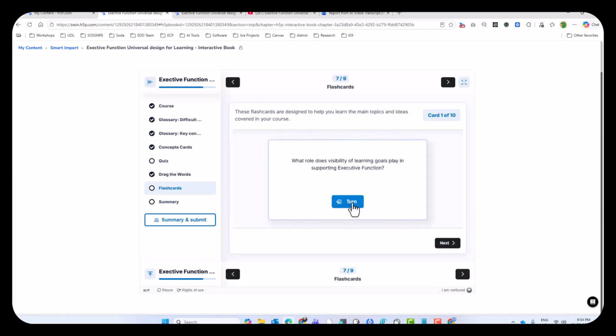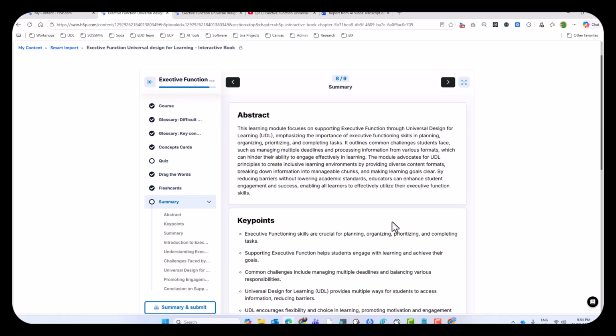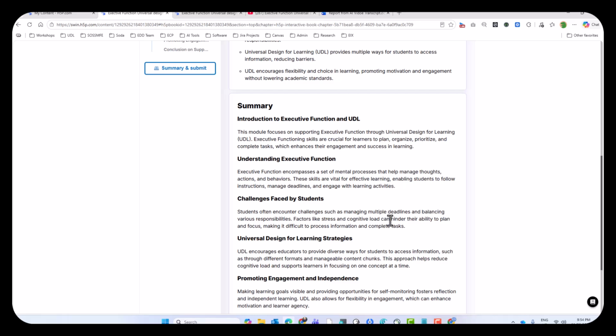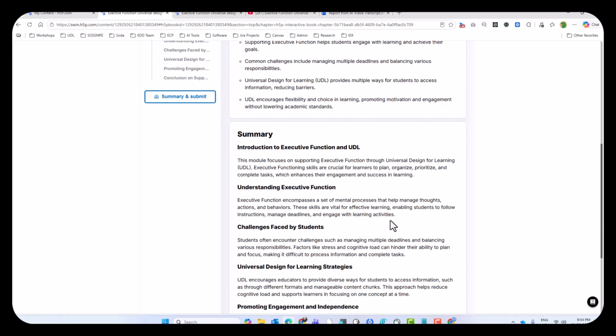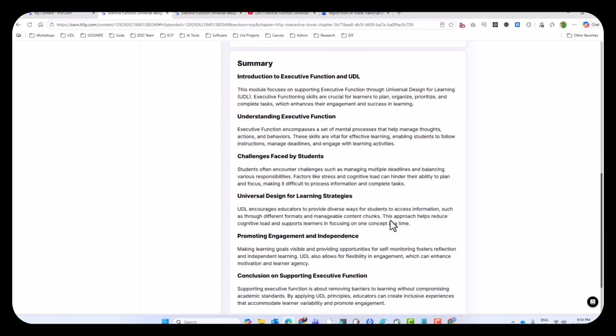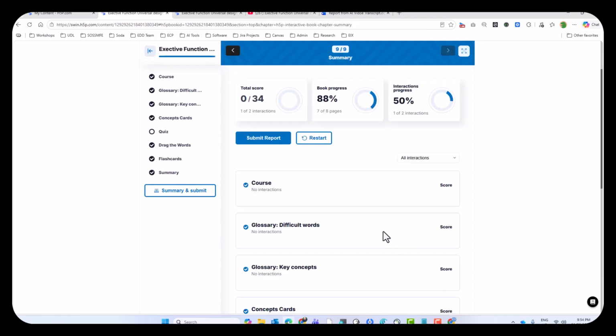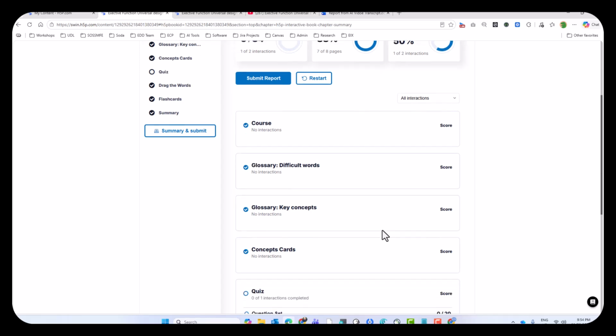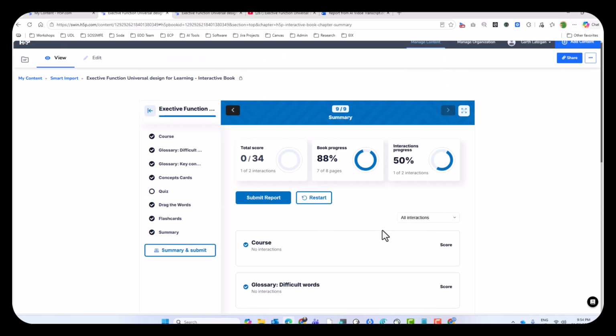Okay, a few more just to have a think about. And then the next one is a summary of what we've learned. So just wrapping up everything they've just gone through and just summarizing it a little bit. So a little bit of repetition, which is great. And then some stats about questions, what they got, if they interacted with the content, and just gives them a bit of feedback, and then they can submit the report.